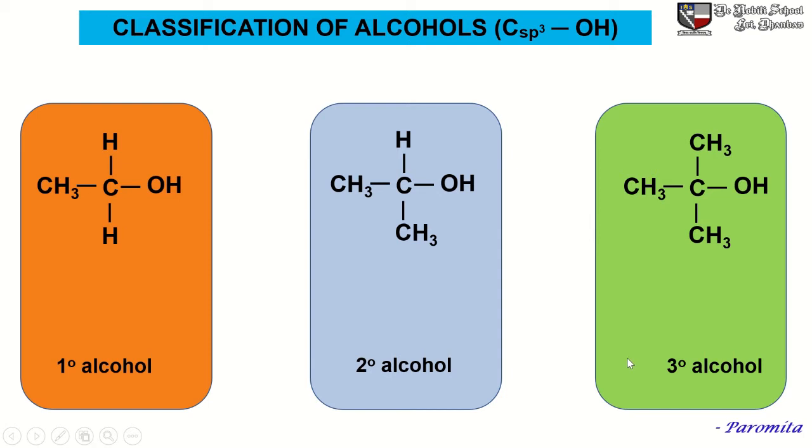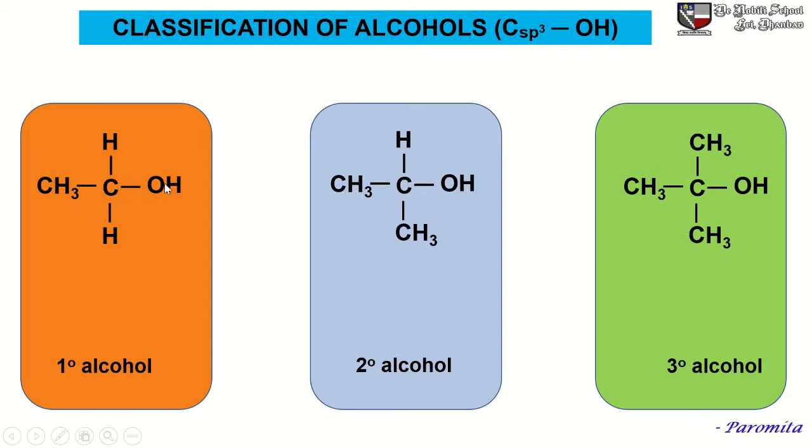tertiary alcohol. This classification is based on the degree of substitution of the carbon to which the hydroxy group is directly attached. If the carbon atom has only 1 carbon attached to it, then this carbon is termed a primary carbon.